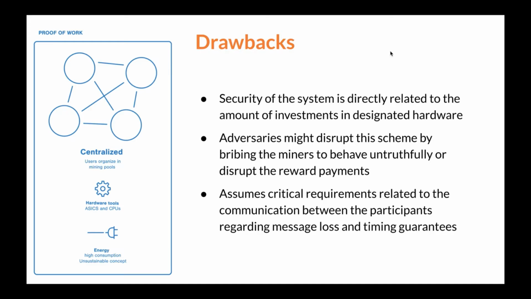The proof of work consensus has particular people known as miners, and these miners compete against each other to complete transactions by solving particular cryptographic problems on the network, and they get rewarded accordingly. The drawbacks of this consensus are mainly that the security of the system is directly related to the amount of investment in the hardware. So there's a lot of energy expenditure being put on this, and it almost becomes like an arms race for people to get more computational power.